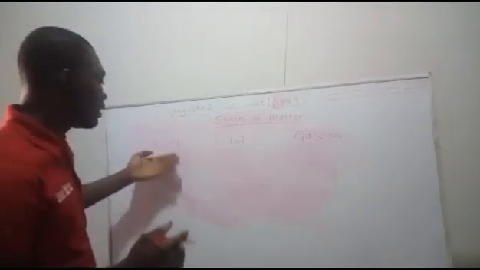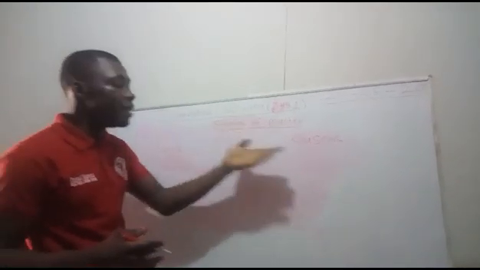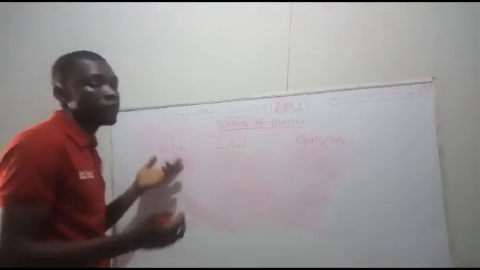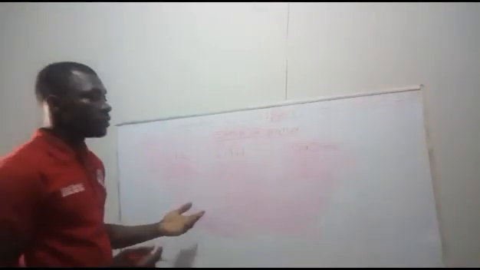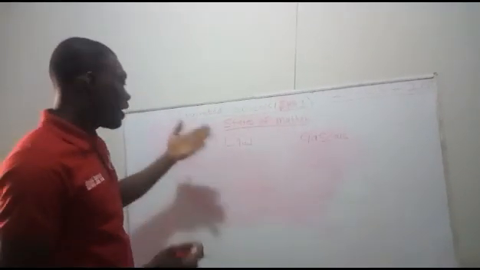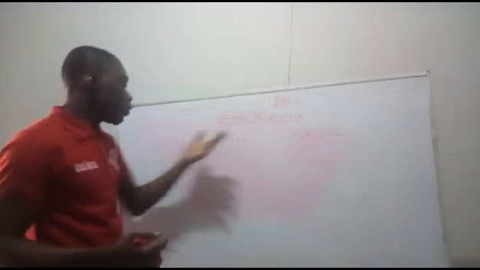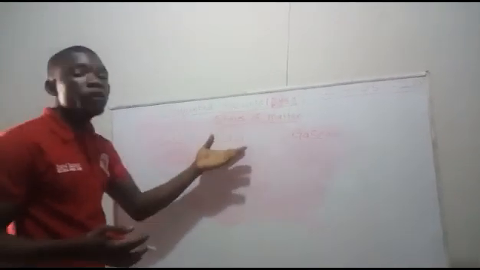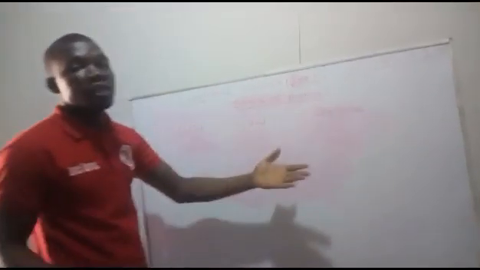The first state is the solid state. The second state is the liquid state. And the third state is the gaseous state. So a matter can exist as either solid, liquid, or gas. So today we want to look at examples of substances that can exist as solid, liquid, or gas. In the solid state, we have stone as an example. In the liquid state, we have water as an example. And at the gaseous state, we have oxygen as an example.